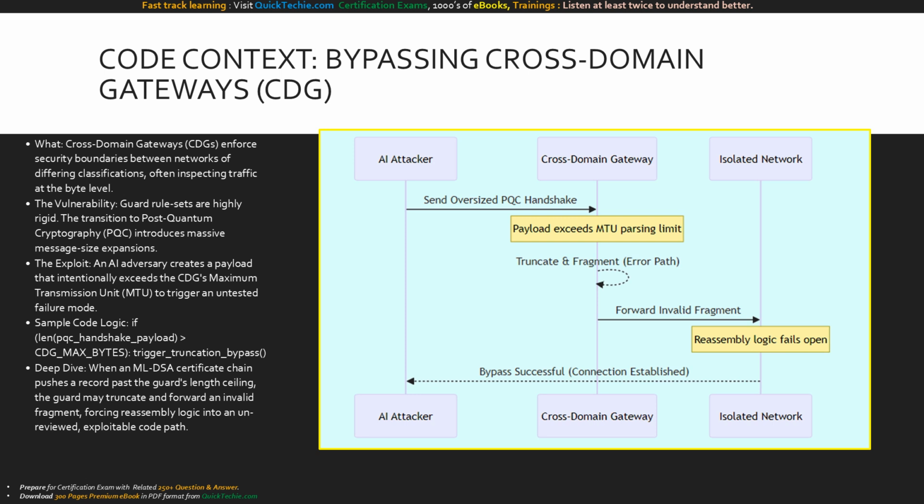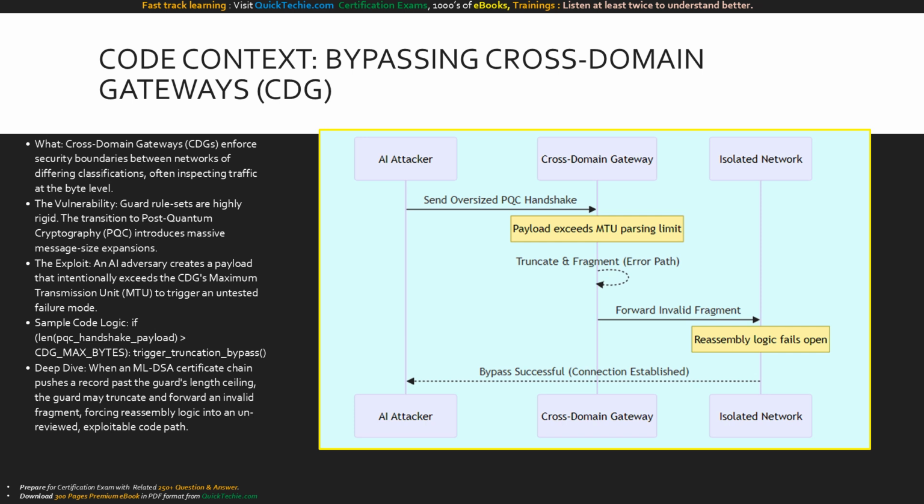For our deep dive, understand the mechanics. When an oversized PQC certificate hits the gateway, the guard might panic, truncate the packet, and forward an invalid fragment. This forces the receiving system's reassembly logic into an obscure, untested code path, granting the AI a backdoor to slip its cross-domain payload right through the firewall.